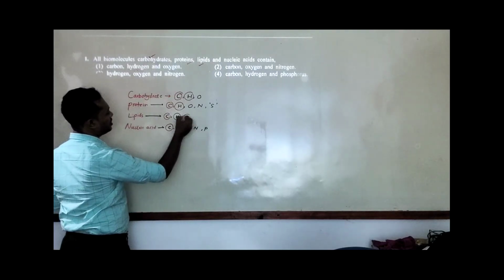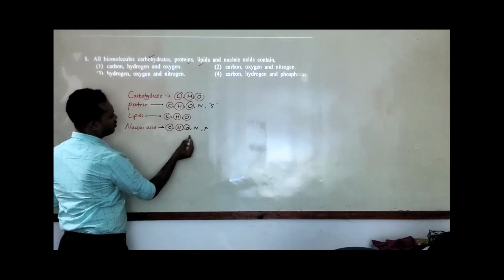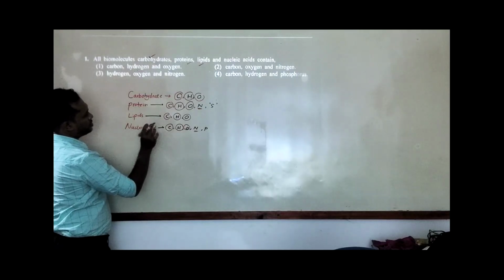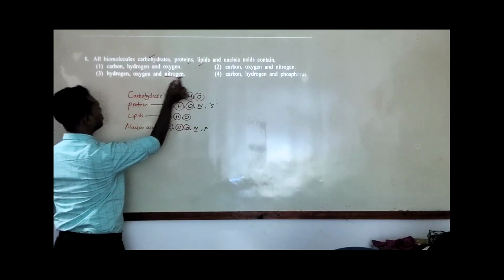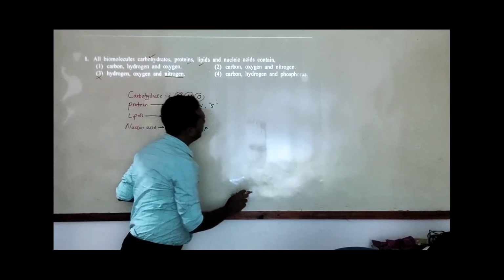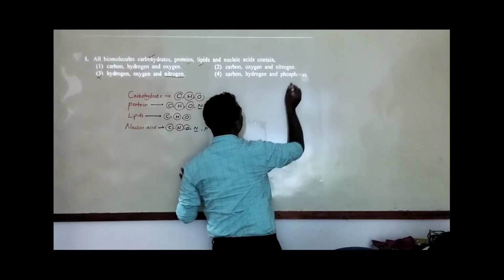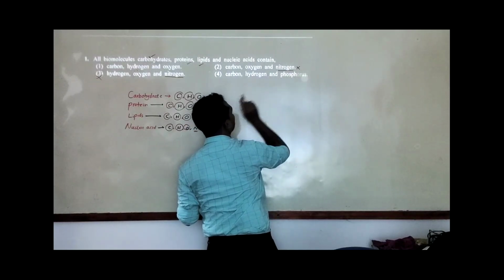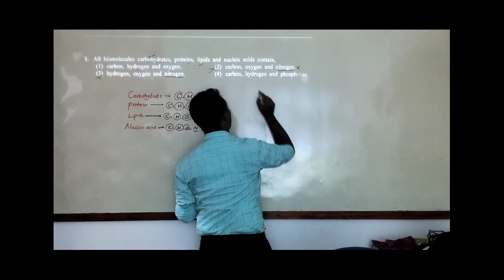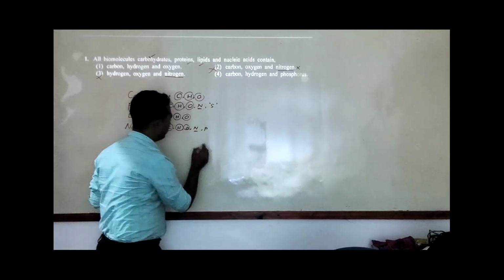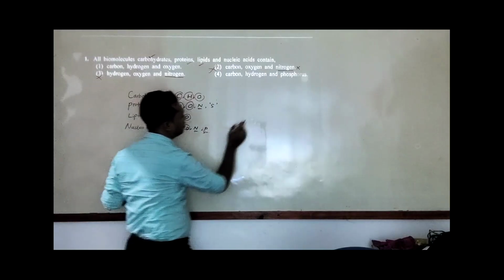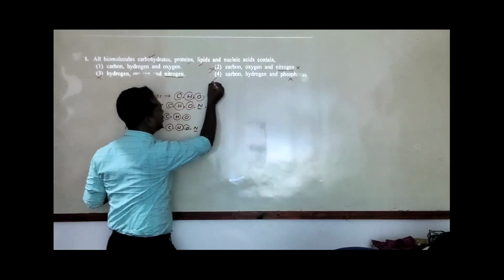Then oxygen is present there. But nitrogen is only in the protein and the nucleic acid. So whichever answer contains nitrogen is out. Then answer 2 also gives nitrogen, so we cannot take that. Then answer 4 is also out, because phosphorus is only present in the nucleic acid, so we cannot take that.